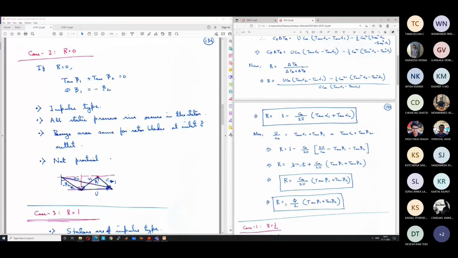If you put r equal to 0 here, you get that tan beta 1 plus tan beta 2 equal to 0. Tan beta 1 equal to minus tan beta 2, or beta 1 is equal to minus beta 2. So the velocity diagram looks like this. This is minus beta 2 and this is beta 1. So basically, if you consider the individual velocity diagrams, individual velocity triangles,